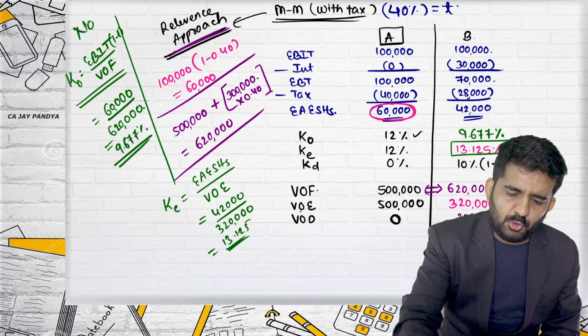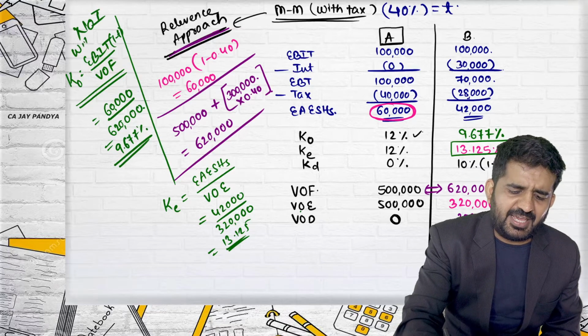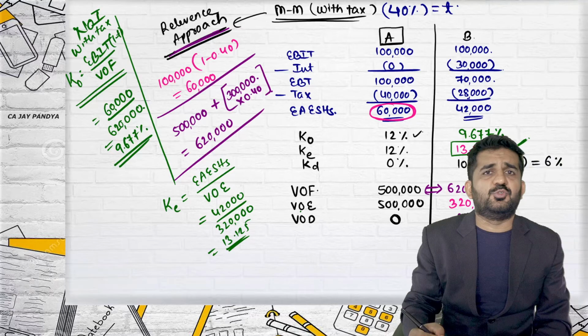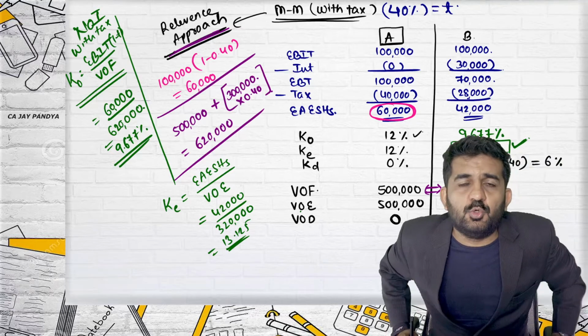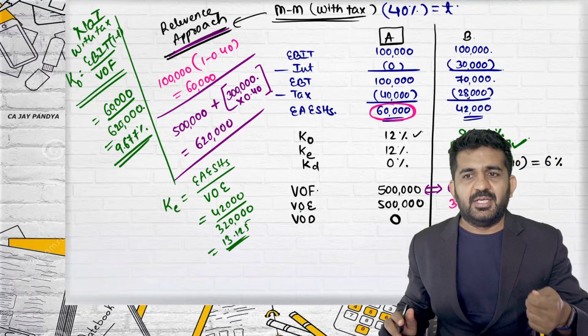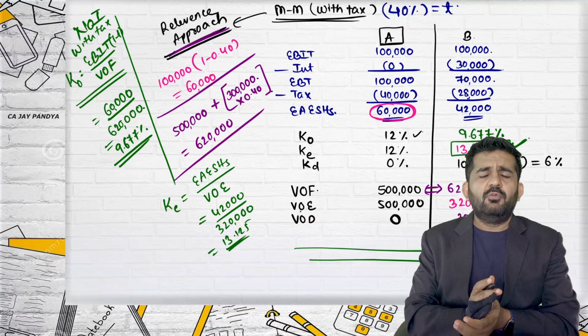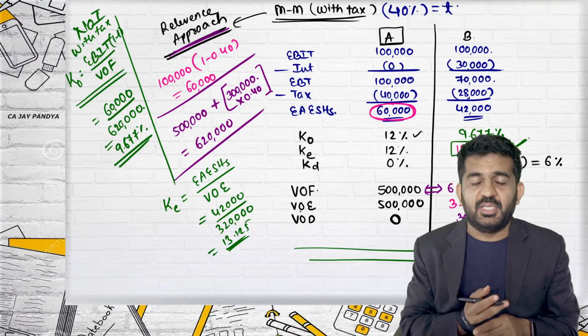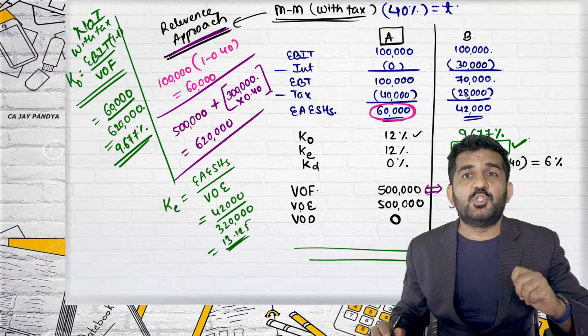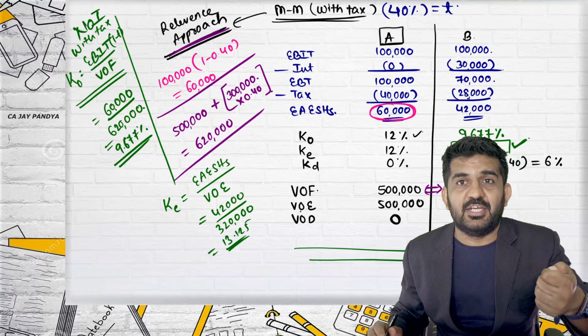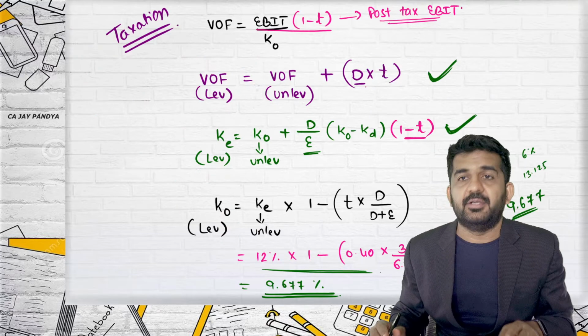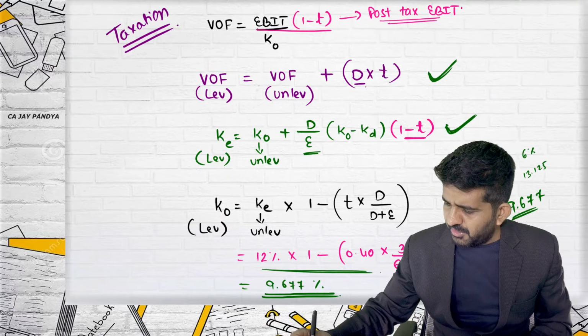By which approach? Net operating income with tax. Net operating income never says with tax, but if it is with tax, you will have to take EBIT into 1 minus T. So this is how you find out answers in Modigliani-Miller approach, which will be exactly the same as in the normal case. See how I have proved it. How do you find out KO?